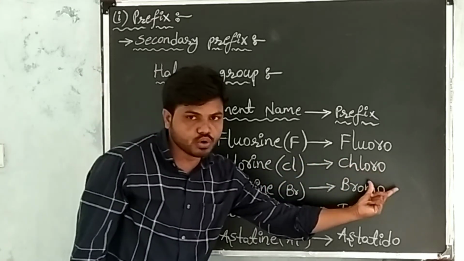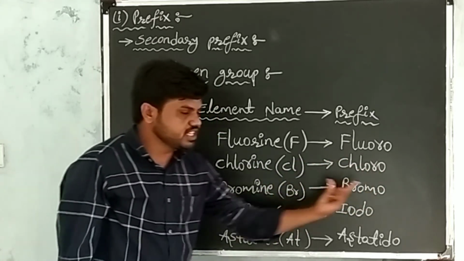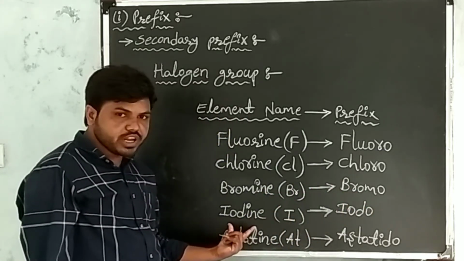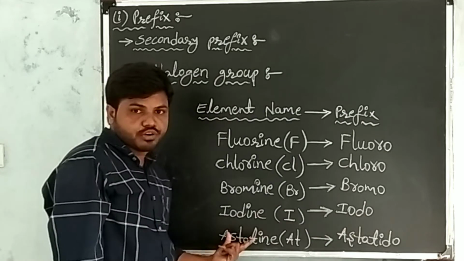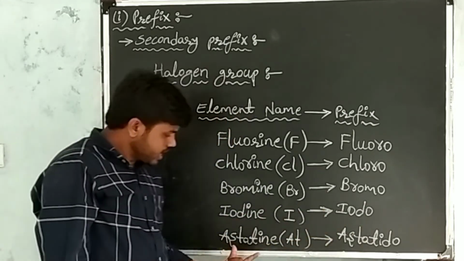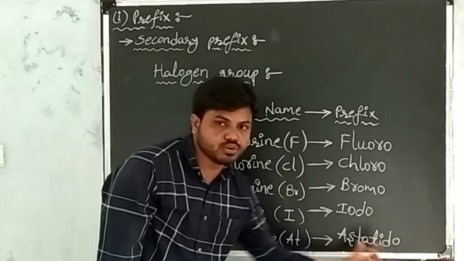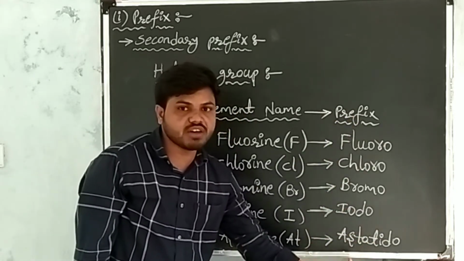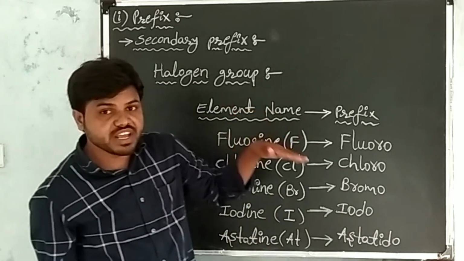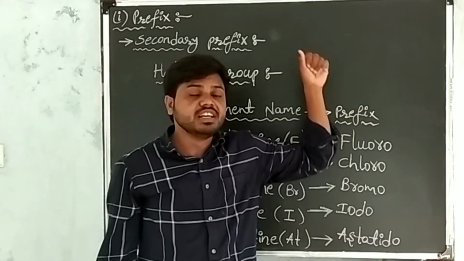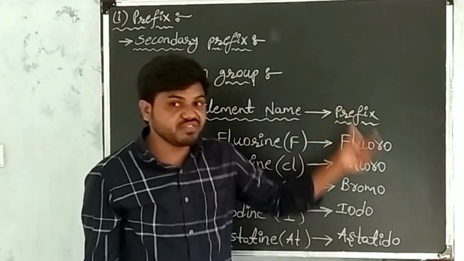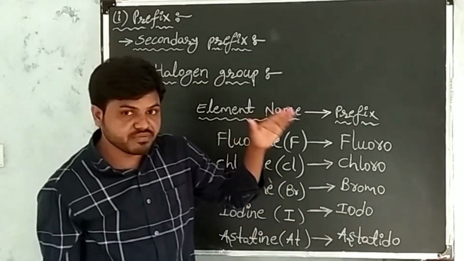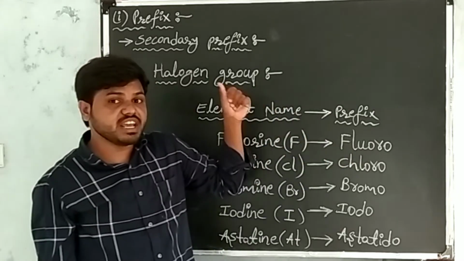Bromine prefix is bromo. Iodine prefix is iodo. Astatine prefix is astatido. These are the prefixes of halogen group elements. When we have halogen group elements in the given carbon compound, use the prefix of the element instead of the name of the element.